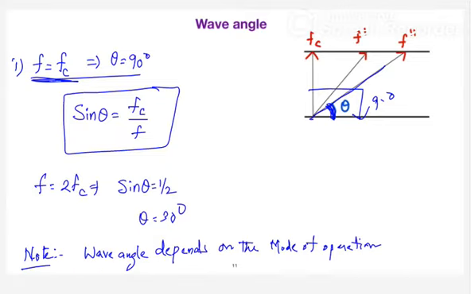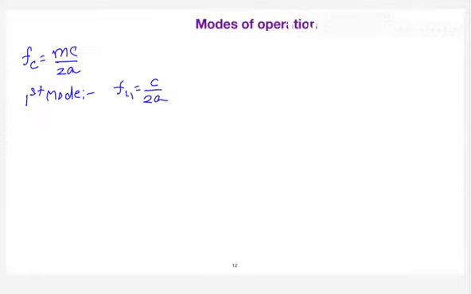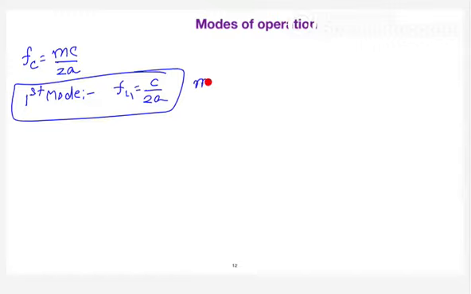Okay. So the group of frequencies, whatever I was calling it, you can see here. Suppose when I say the first mode, the cutoff frequency is C by 2A, because your M is equal to 1. So how the group of frequencies is classified: when the frequencies range from FC1 to 2FC1, you can call all these frequencies the first mode.